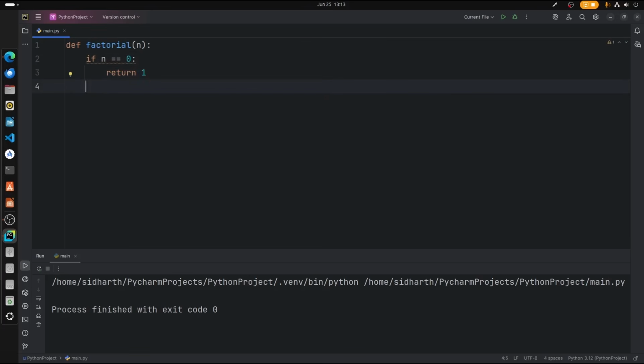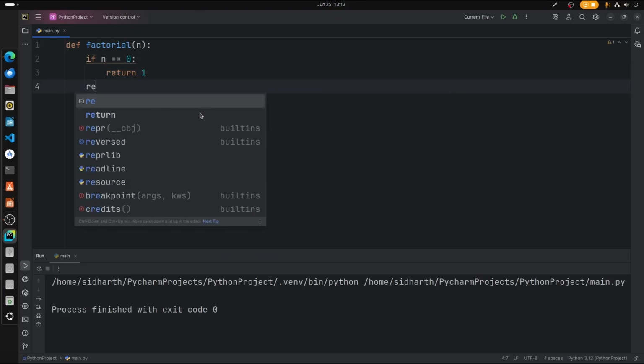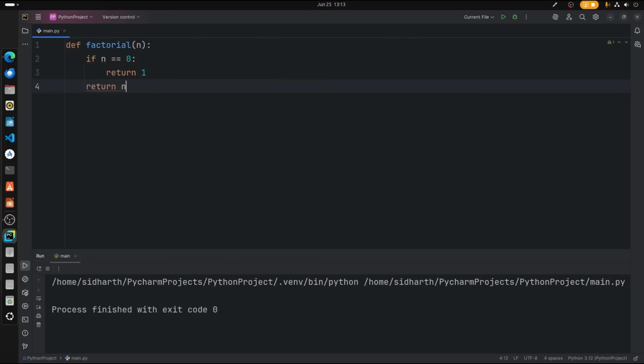Alright, or else we don't have to type else for this. Okay, so return n into factorial. So else is not mandatory in Python unless you need it. Okay, so n minus 1.